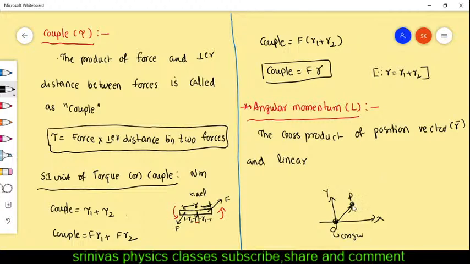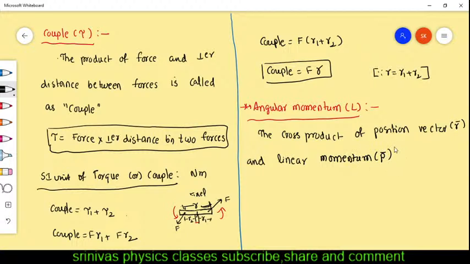And this is a particle. Consider the particle is here. The line joining this particle and origin is called the position vector. Its direction is from origin to particle, head is towards the particle. Then the cross product of position vector and linear momentum. What is linear momentum? Linear momentum is nothing but p. P is the product of mass and velocity.